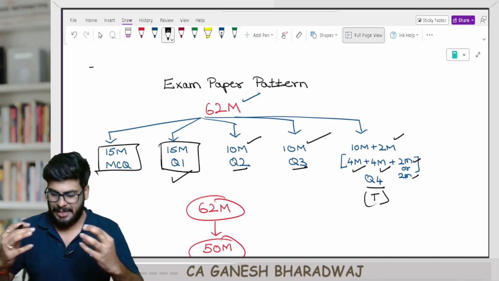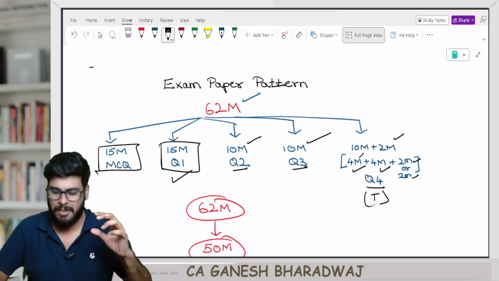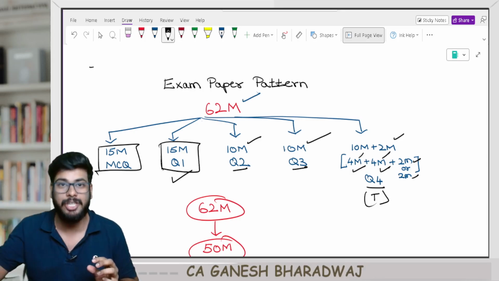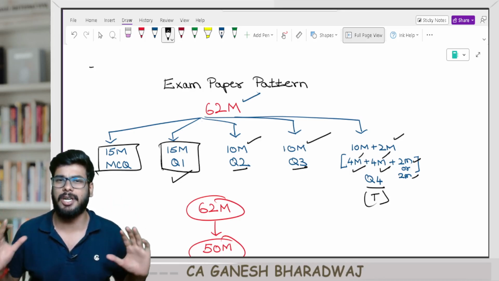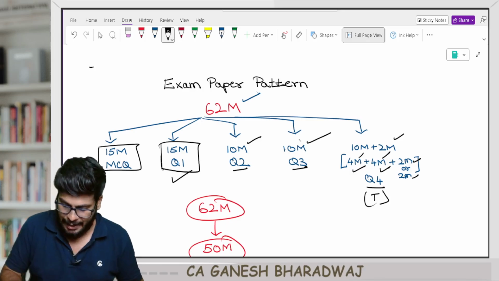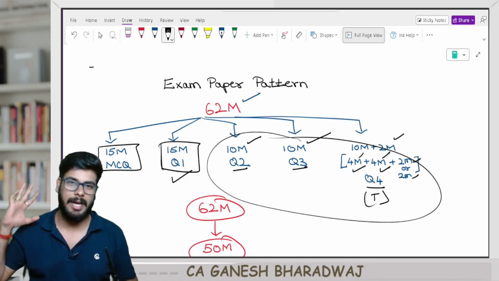Basically, guys, what happens in question number 4, there are 3 sub questions. 4A will be for 4 marks, 4B will be for 4 marks, 4C will have an internal choice, 2 or 2. Clear with this? It's a pure theory question generally. This is how it has been tested till now. Clear with this, guys, right? And out of question number 2, 3 and 4, you need to attempt any 2 questions.